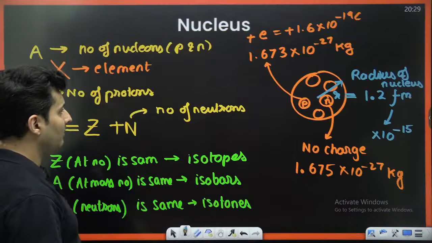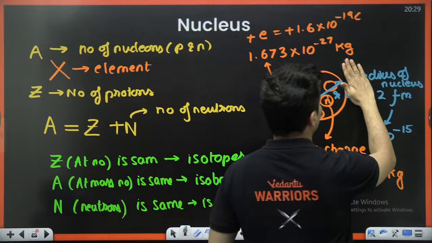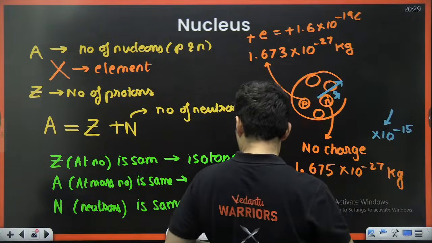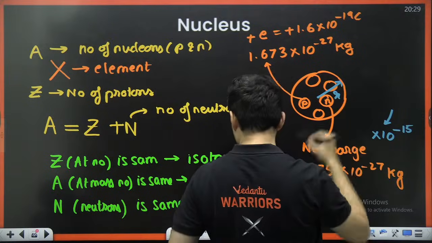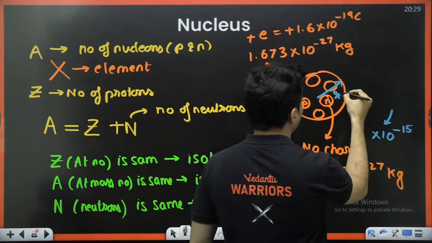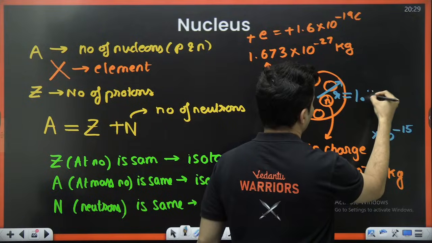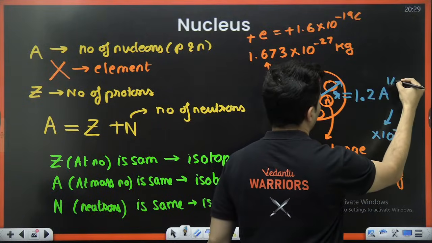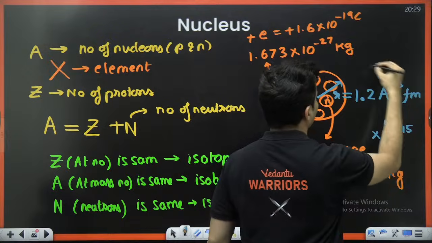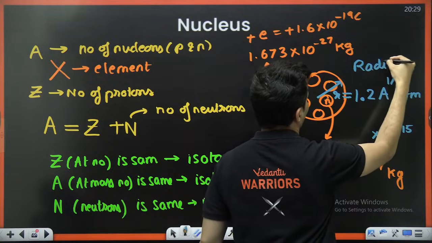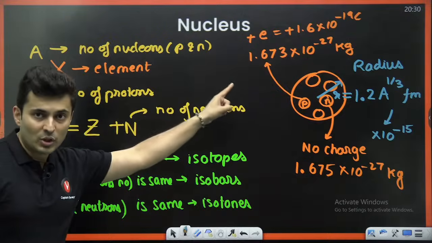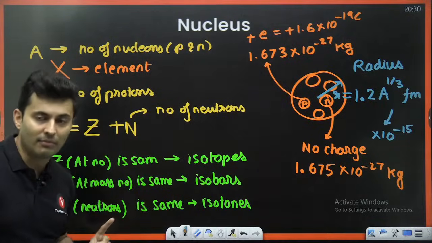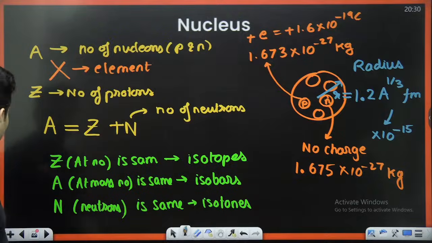and in the previous thing, I missed one thing over here. Let me just write it again. I missed the A over here. My bad. So the R value is 1.2 A raised to 1 by 3 FM. So that is your radius. That A was missing, my bad. So A is basically your number of nucleons, or basically your atomic mass number. So that A will be there.